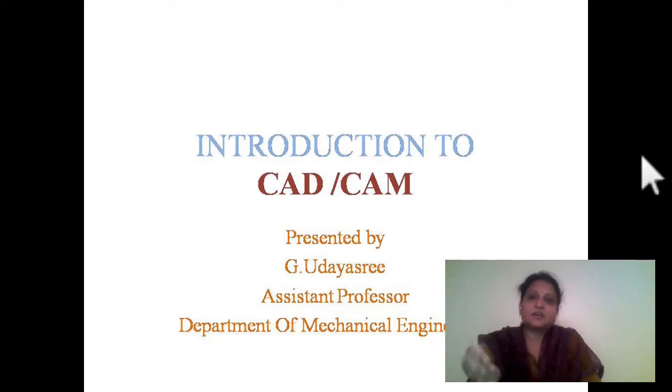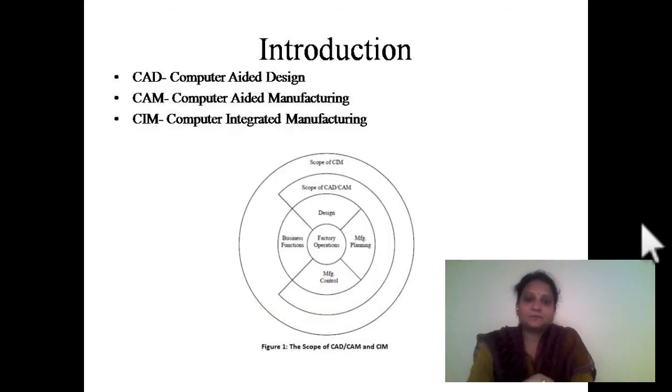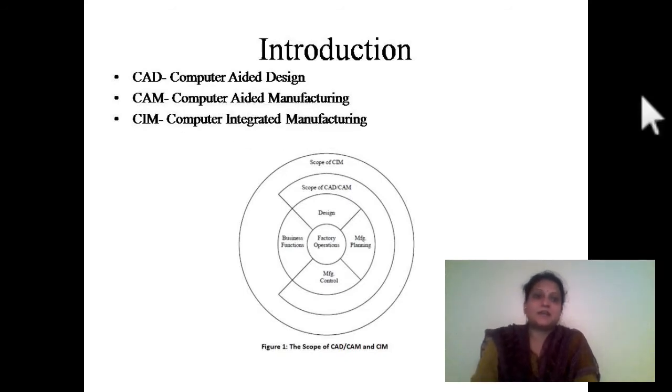So here, in order to save time, money and human efforts, we have introduced CAD and CAM, that is computer aided designing and computer aided manufacturing. See now, computer aided design, computer aided manufacturing. The meaning of the word aided is with the help of. It means designing with the help of computers, manufacturing with the help of computers.